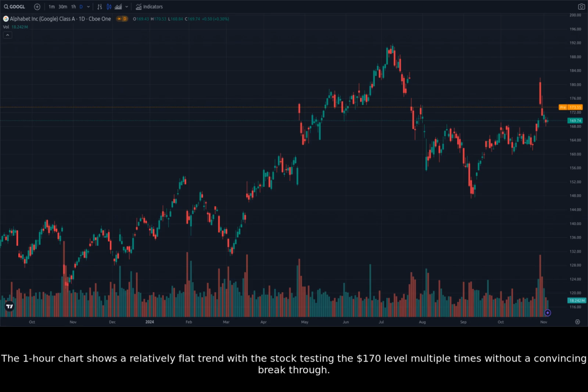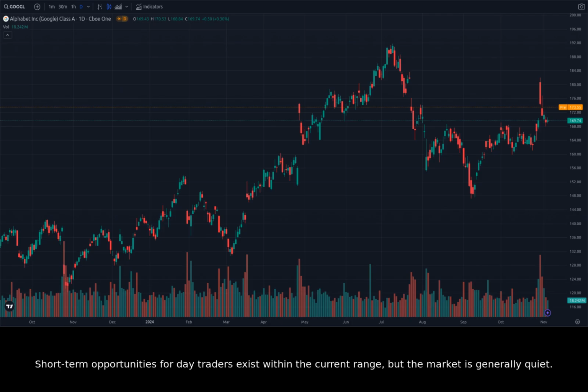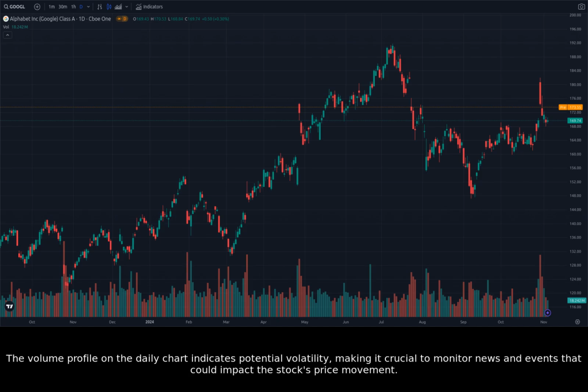The 1-hour chart shows a relatively flat trend with the stock testing the $170 level multiple times without a convincing breakthrough. The 15-minute chart displays a narrow range of price movement, suggesting that investors are waiting for a clear signal before taking a large position. Short-term opportunities for day traders exist within the current range, but the market is generally quiet. The volume profile on the daily chart indicates potential volatility, making it crucial to monitor news and events that could impact the stock's price movement.